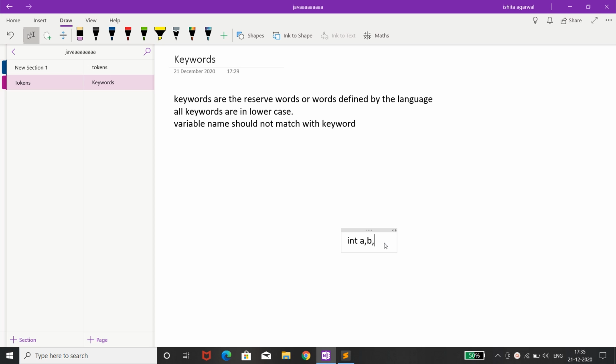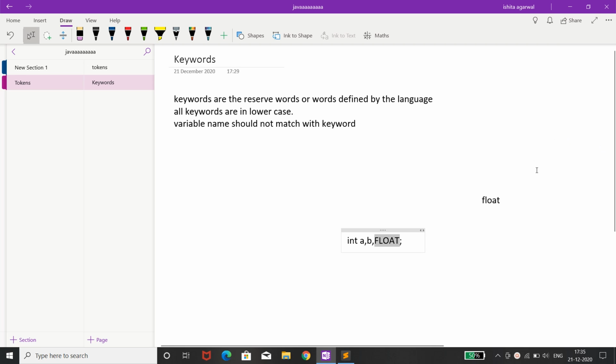And suppose I write Float with capital letters, then it is absolutely right, because float is a keyword in Java only in lowercase, as the second point says that all keywords are in lowercase. Here the word is present in uppercase, which means it is not a keyword.